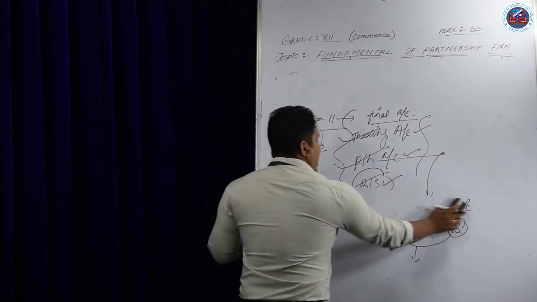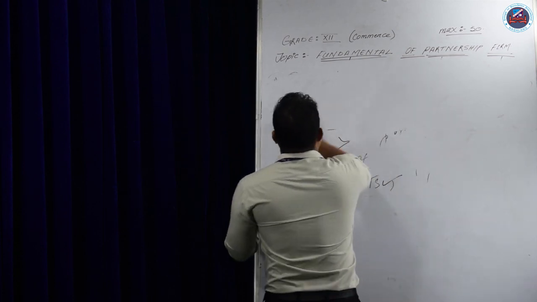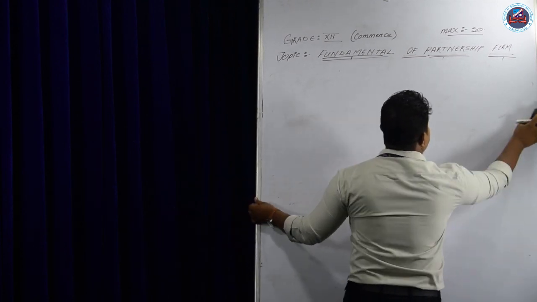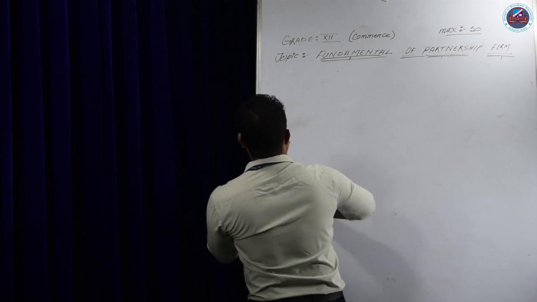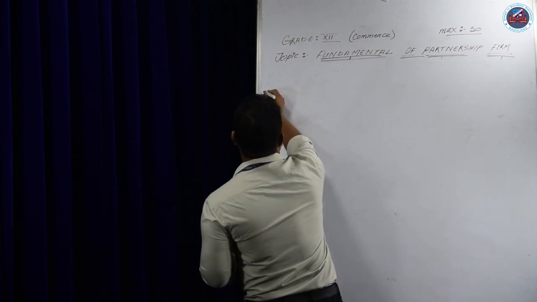So I will give the format of the profit and loss appropriation account. See the format. This is the format of the profit and loss appropriation account.